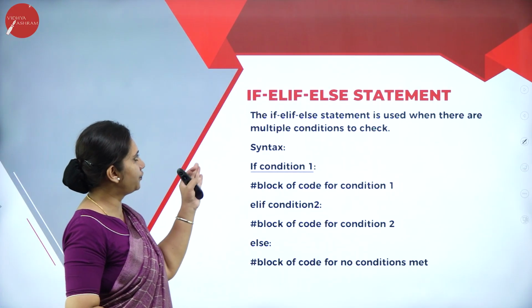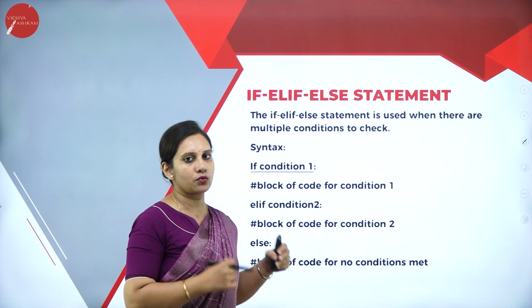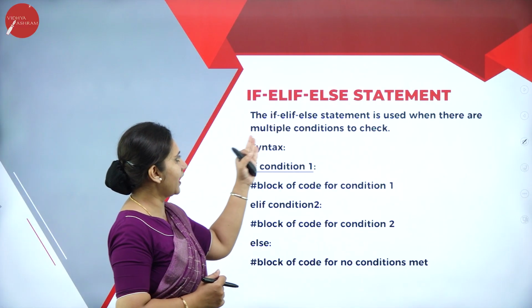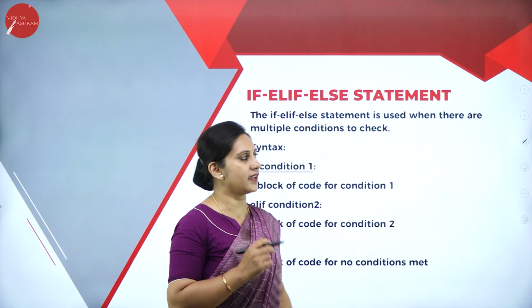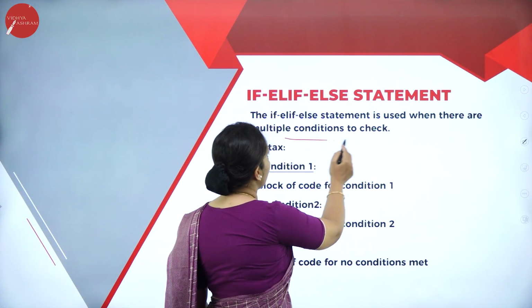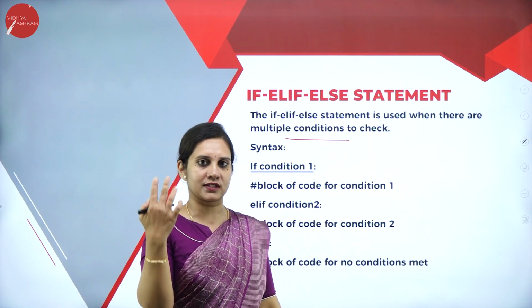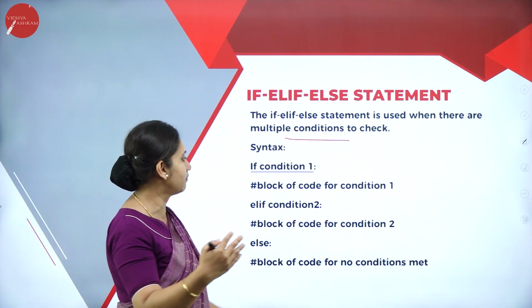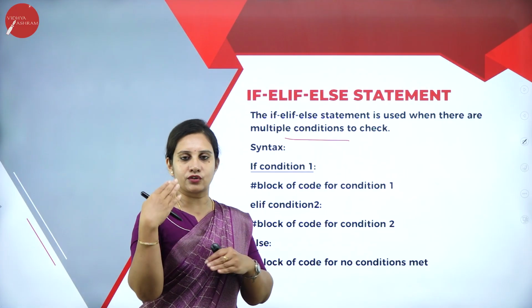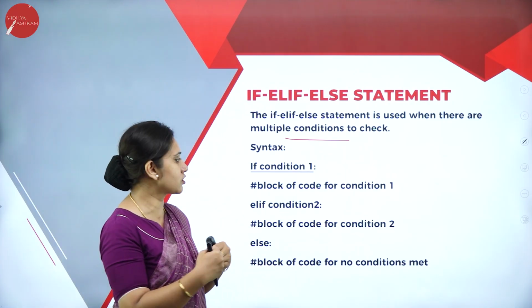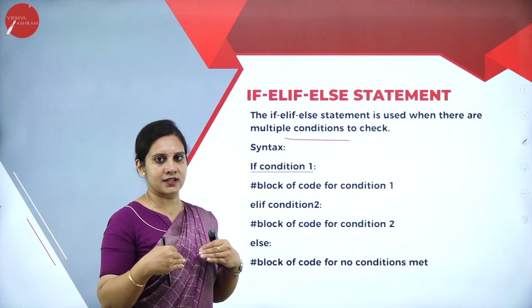Next, we have an if-elif statement. What is this one? The elif statement is used when there are multiple conditions to check. We checked with true and false. If we have multiple conditions with a combination of blocks, how can we execute that?